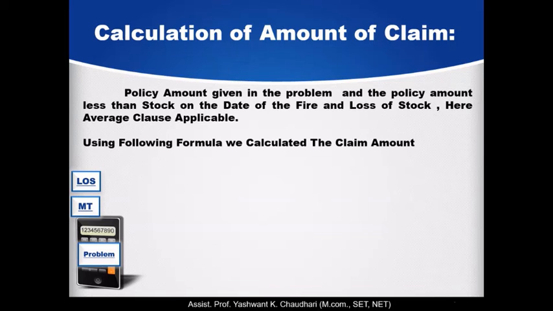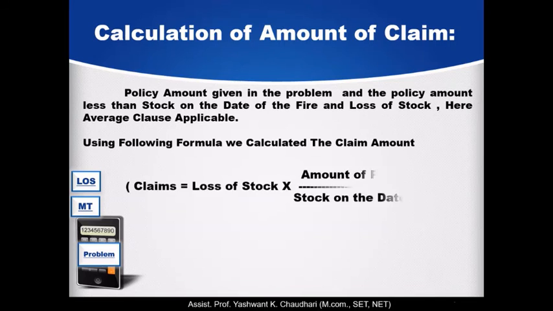Formula: claim is equal to loss of stock into amount of policy upon stock on the date of fire. We can also write the formula like this: claim is equal to amount of policy divided by stock on the date of fire into loss of stock. Whichever is convenient for you, you write down in the examination.